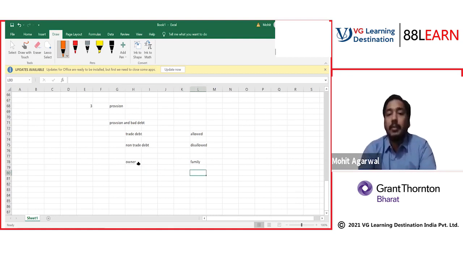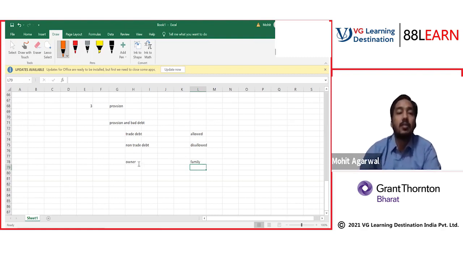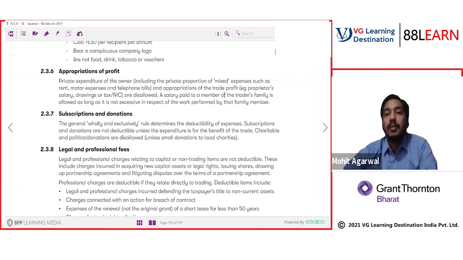Now, what about the family? Let's say the owner's wife or someone is working. So their salary is allowed. Yes, their salary is allowed, but two conditions should be fulfilled. It should be for the work done, and on commercial terms. If they have done some work, only then they should get paid, plus on commercial terms. So now you understand this provision also. A salary paid to a member of the trader's family is allowed as long as it's not excessive in respect of work performed by that family member. So it should be not excessive and for the work performed, meaning at a commercial rate plus work performed.